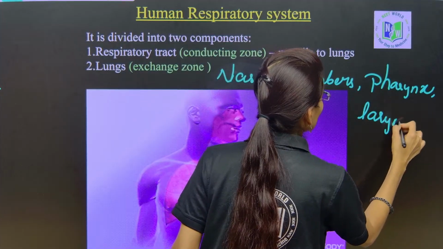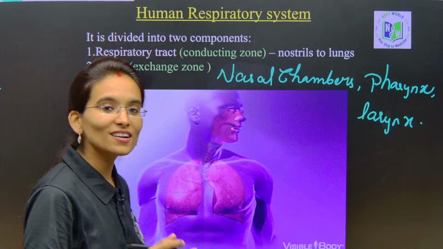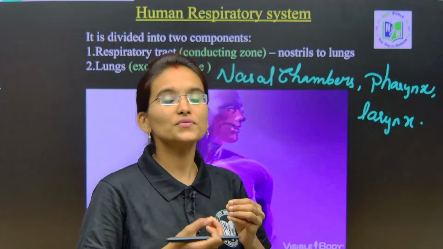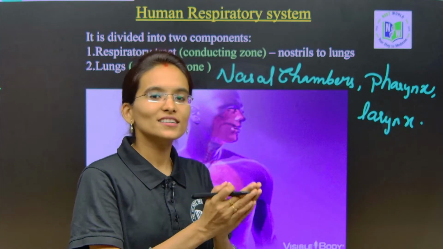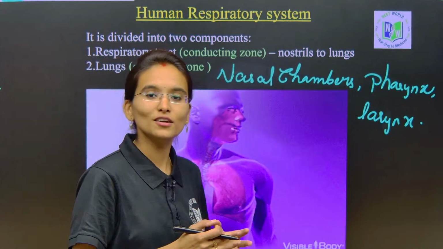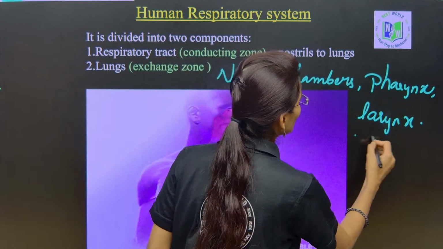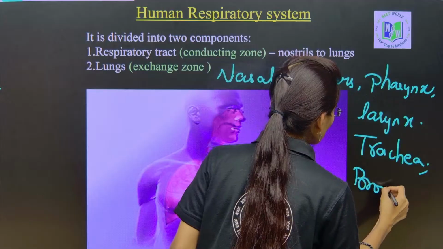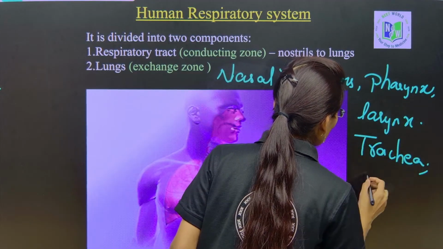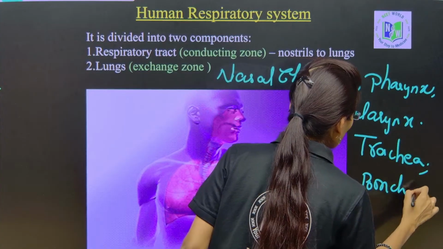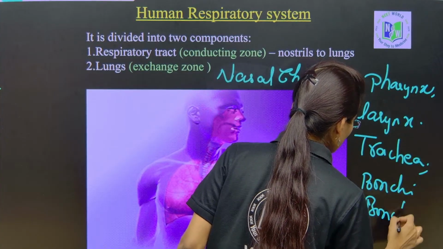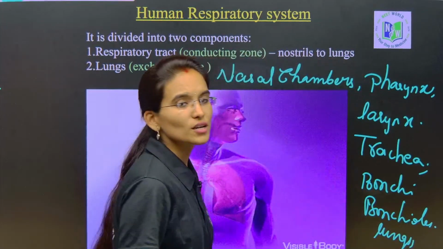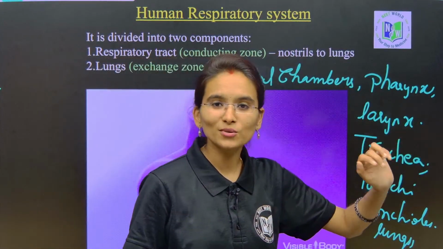Whatever I am going to write here, we are going to learn in the same order. These are the few important parts involved in the respiratory system in human beings: larynx, then trachea, then bronchi, bronchioles, and lastly lungs and alveoli. We are going to cover all of these in today's session.